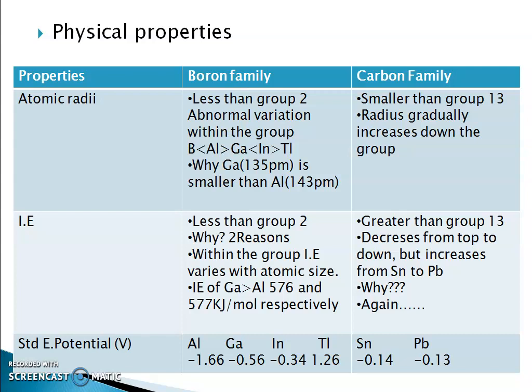Going down the group, ionization energy increases from aluminum to gallium because of the decrease in size, the reason for which we have discussed in atomic radii.